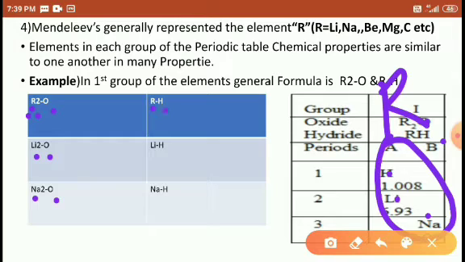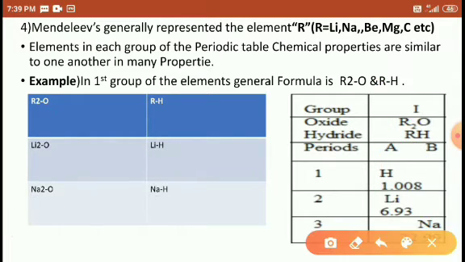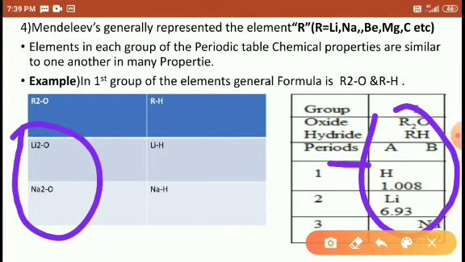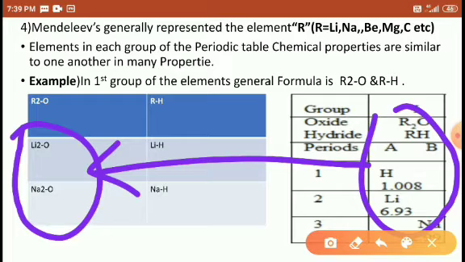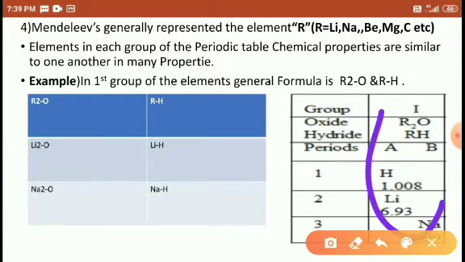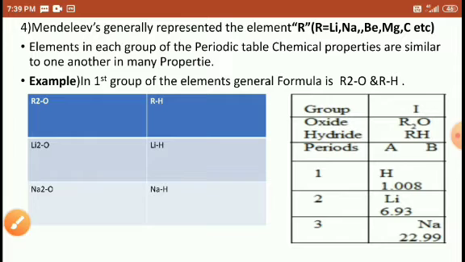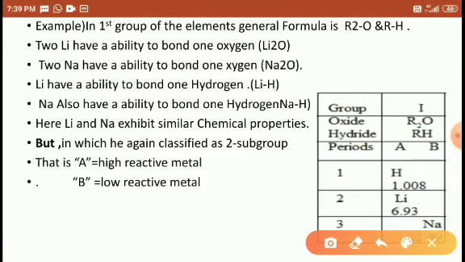So R reacts with one hydrogen: lithium reacts with one hydrogen, sodium reacts with one hydrogen. So this is their similar chemical property. This group of elements exhibits similar chemical properties with oxygen and with hydrogen. Understood? Okay. So for the first group of elements, the formulas are R2O and RH.